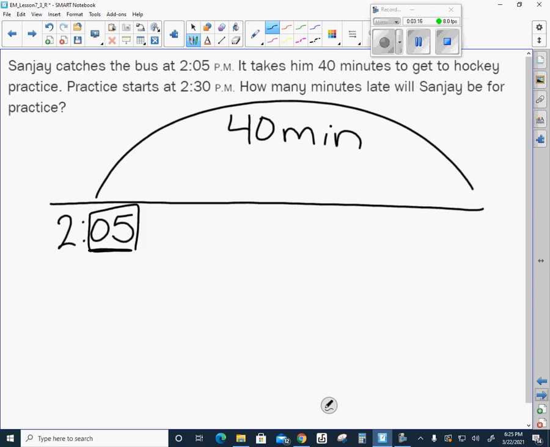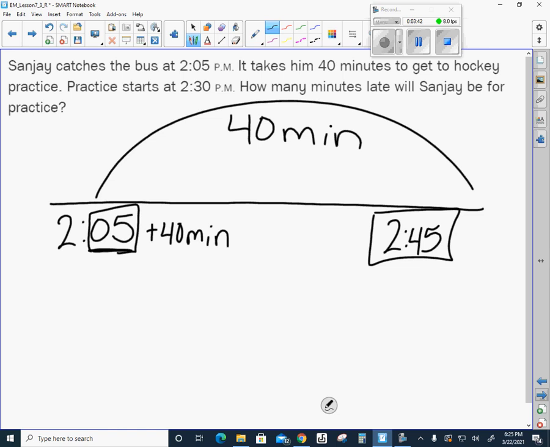We're at 5 minutes now, and when we add another 40 minutes, what time will that be? That's pretty easy math, right? 5 plus 40 is 45. It didn't change to a new hour. Remember, when it gets to 60, it changes to a new hour. That didn't happen. So 2:45 is the ending time. That's what time he's going to arrive at practice.